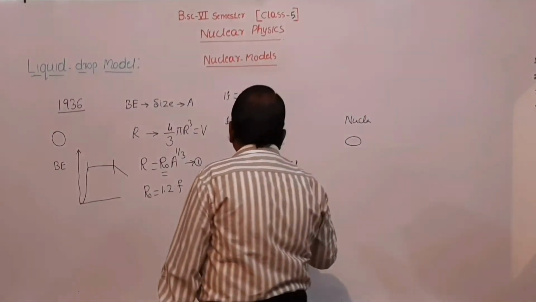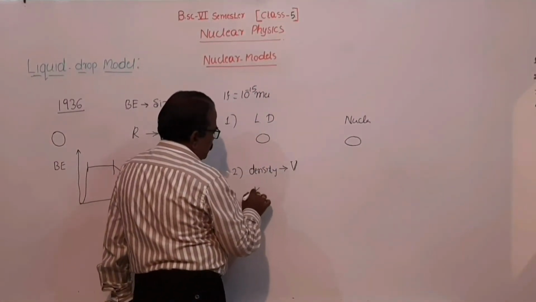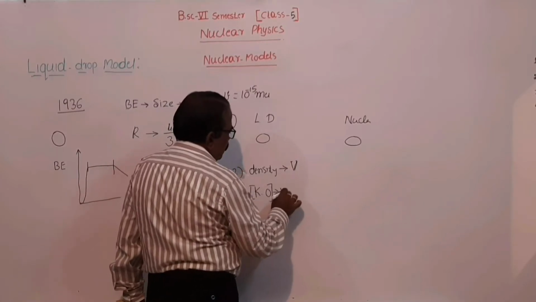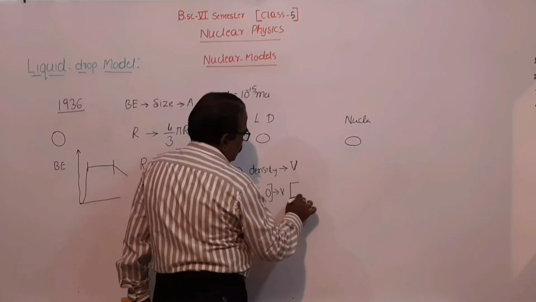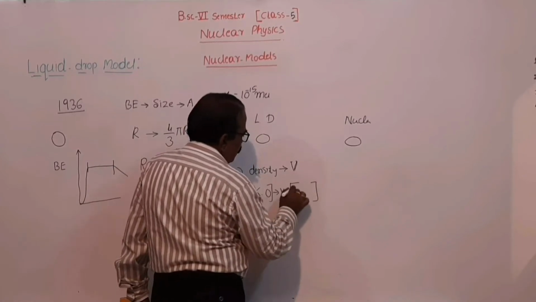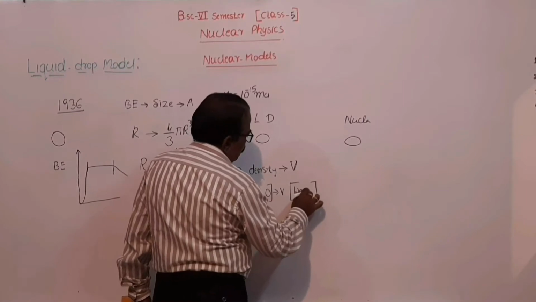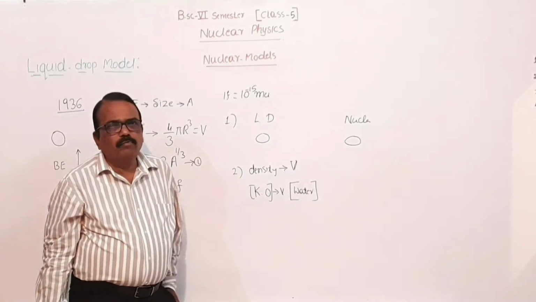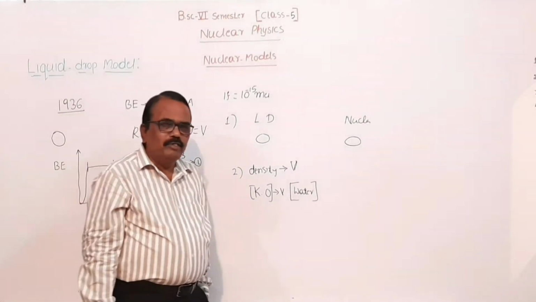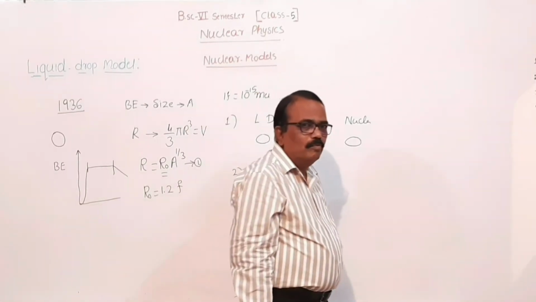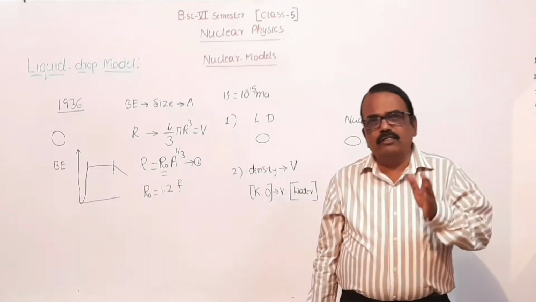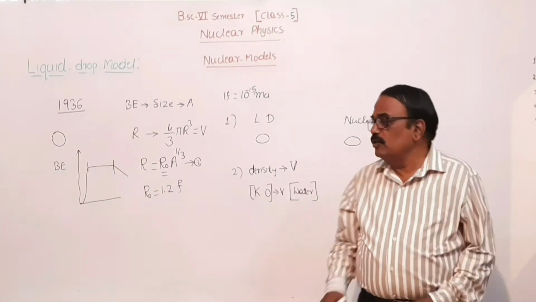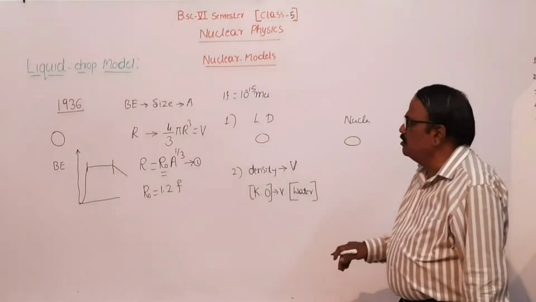Consider a certain volume of kerosene oil, and also consider the same volume of water. Both of them are liquid. Is the density the same? No. That means the density of different liquids is different, but nuclear density is the same.